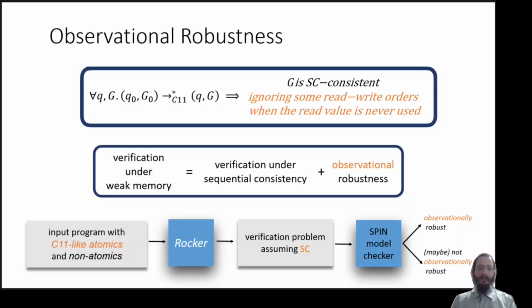By this we mean that this method is sound but not complete. But for all practical examples, they were either correctly identified as observationally robust or not observationally robust, and only some contrived examples that are observationally robust are incorrectly reported as not observationally robust.